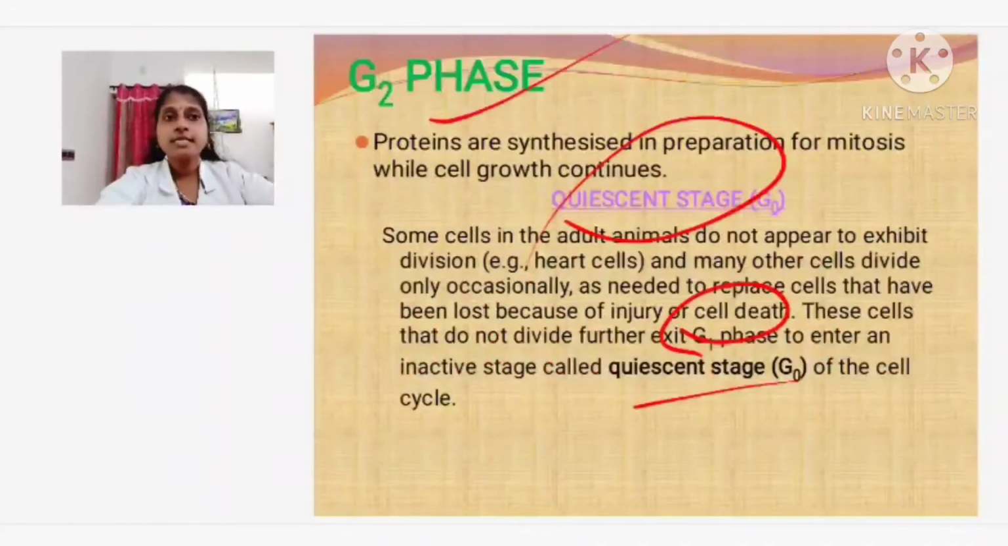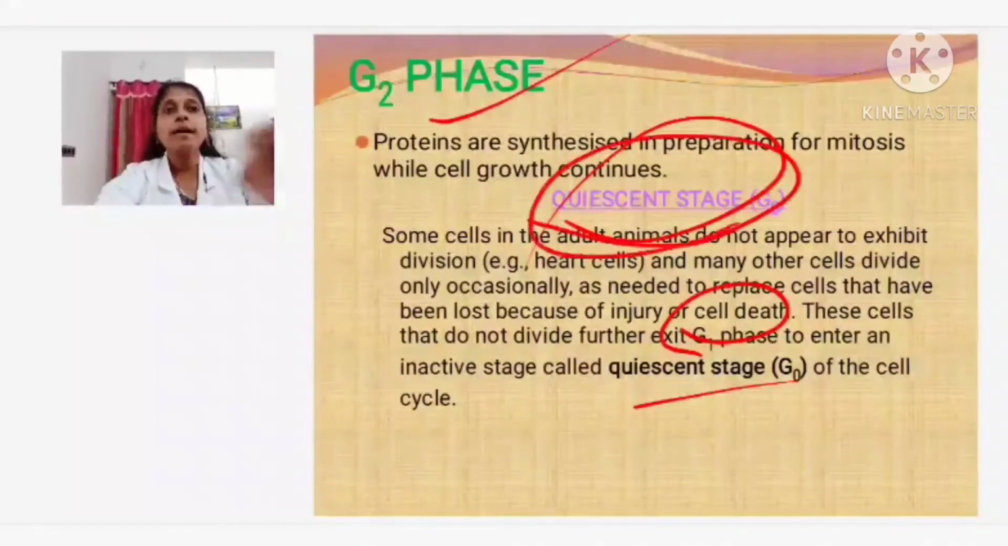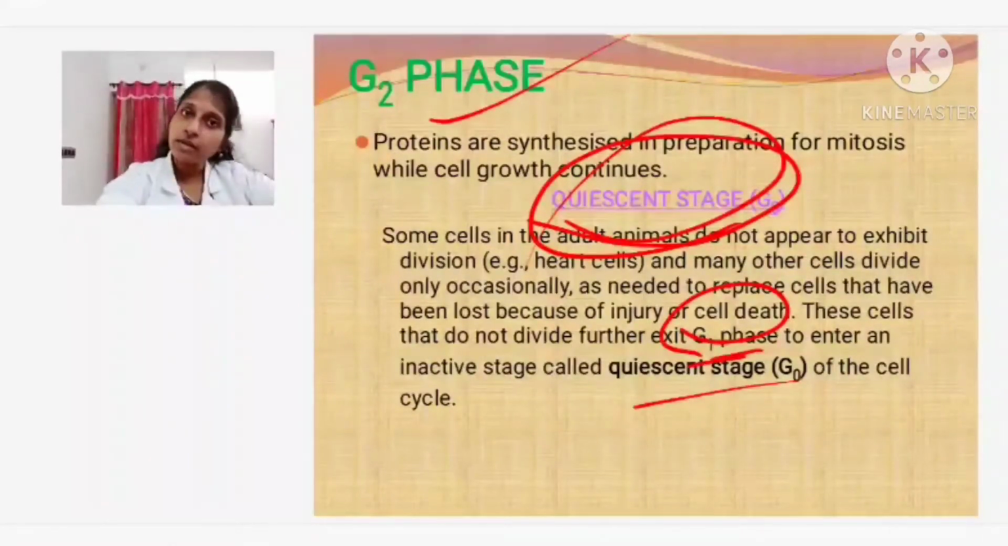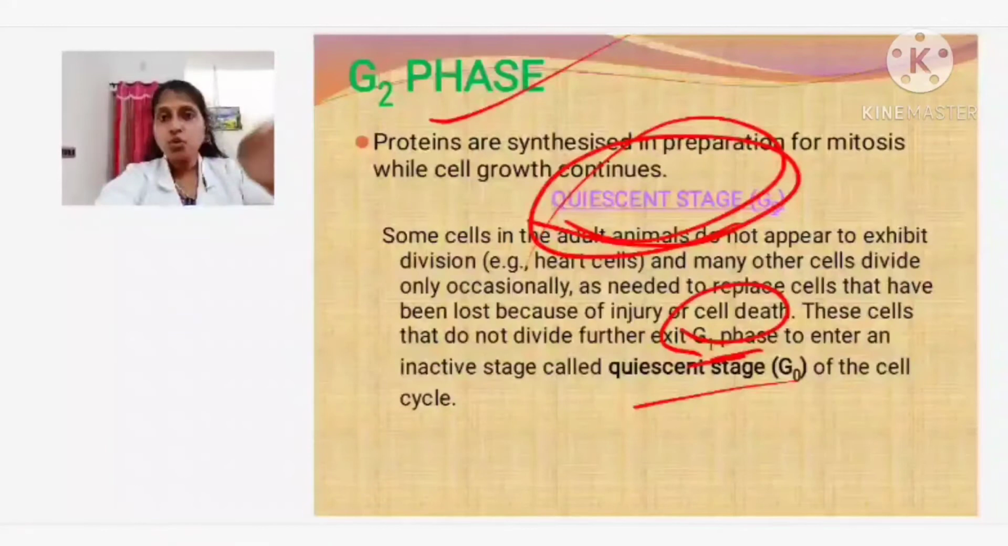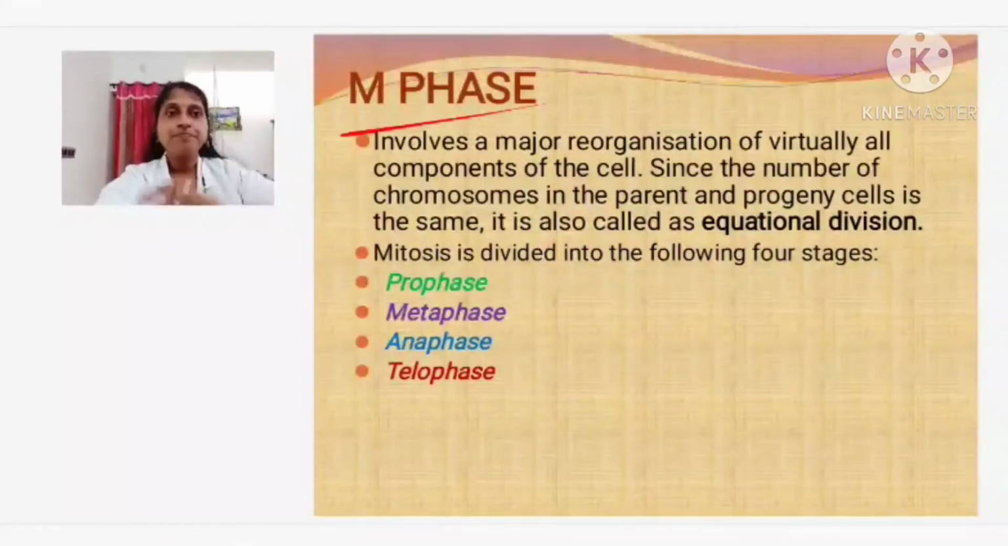Now what is the next stage? G2 phase. Here the proteins are getting synthesized. When the cell doesn't want to divide, the cell will remain in what stage? Quiescent stage. And this quiescent stage usually occurs in which phase? G1 phase. Okay, so with this over, now we are moving on to M phase. So what is M phase?